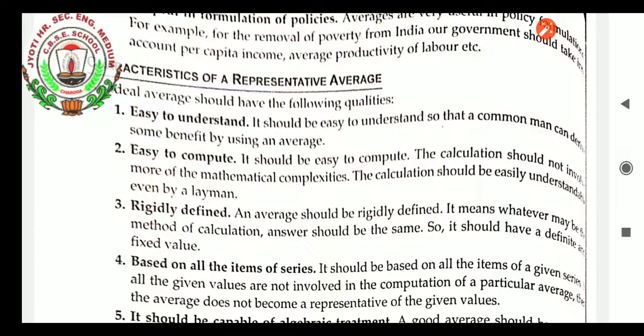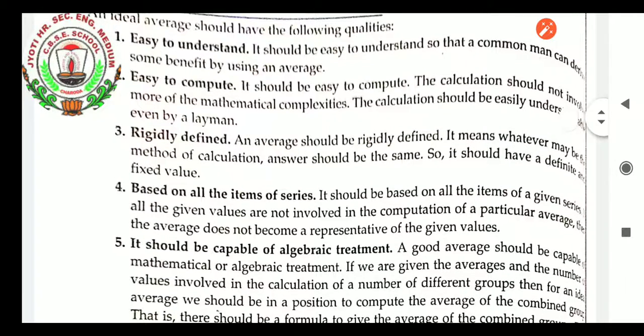Rigidly defined. An average should be rigidly defined, which means it must be fixed. Whatever may be the method of calculation, the answer should be the same. So it should have a definite fixed value. Based on all the items of the series. If all the given values are not involved in the computation of a particular average, the average does not become a representative of the given values.